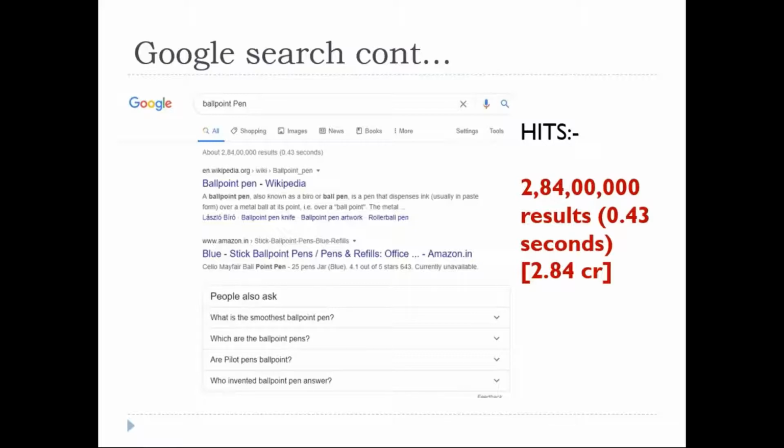But by including one term, I am narrowing down only to the ballpoint pen, not the other types of pen, right? Still it is 2.84 crores. It is not easy to go for this particular type of invention.